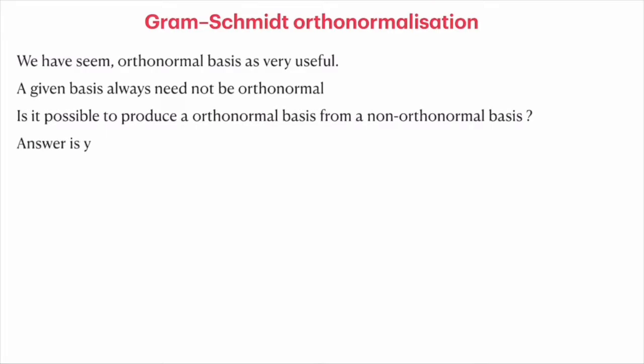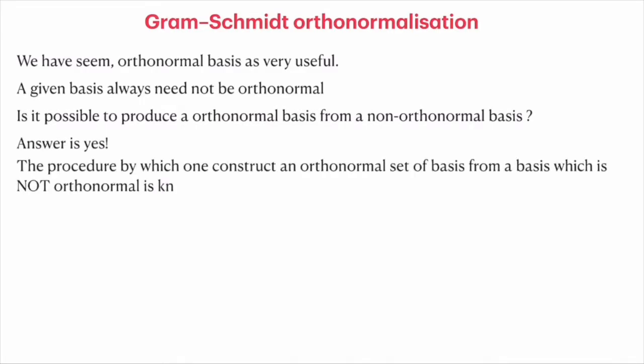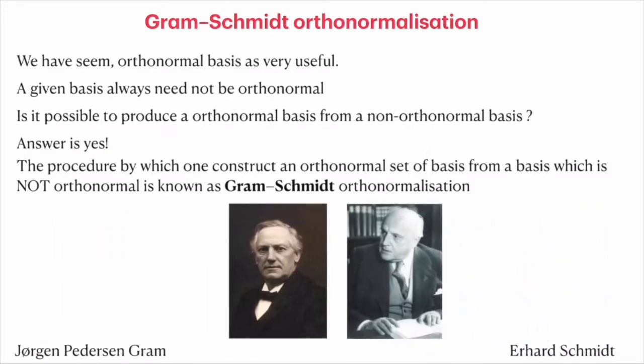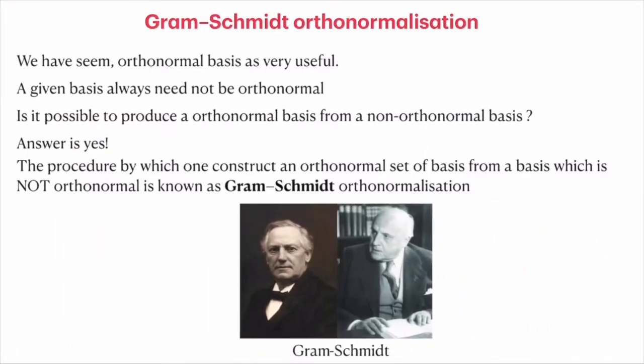The answer is yes, and the procedure is the Gram-Schmidt orthonormalization procedure, where you construct an orthonormal basis from a basis which is not orthonormal. This was developed independently by Gram and Schmidt and is now named after them. It is said that Laplace also knew this procedure, but the name Gram-Schmidt has already caught on. It would be unlikely to be called the Laplace method.